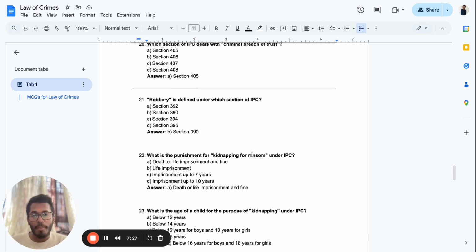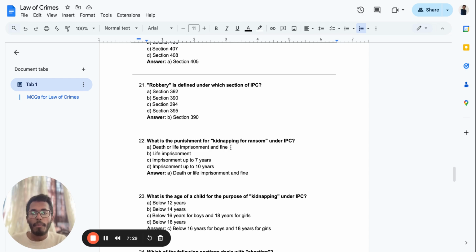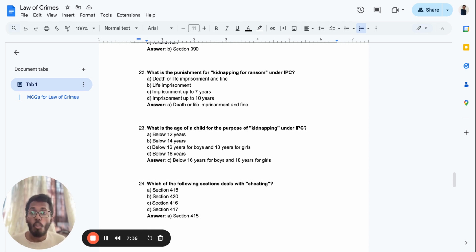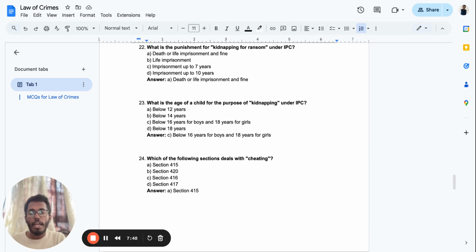What is the punishment for kidnapping for ransom under the IPC? It is death or life imprisonment and fine. 23rd question: What is the age of a child for the purpose of kidnapping? The kidnapping age is below 16 years for boys and 18 years for girls. And I want you to tell me which section of the IPC says the same. Okay, please do that.